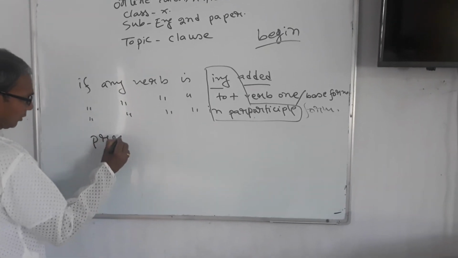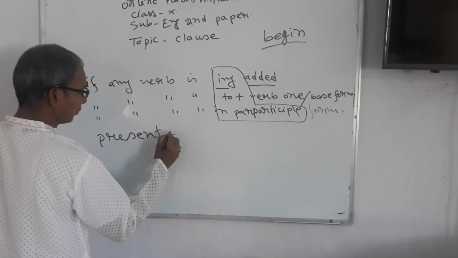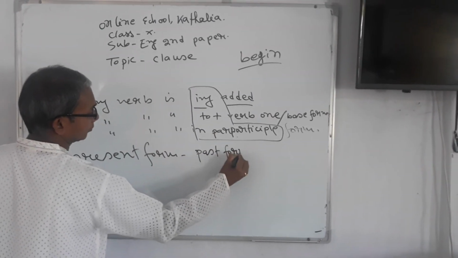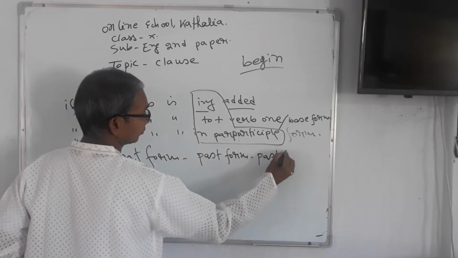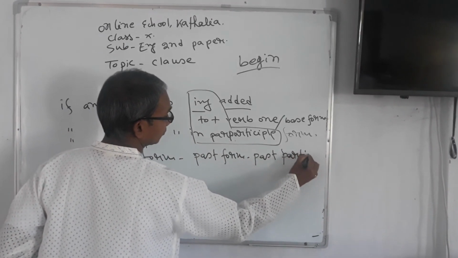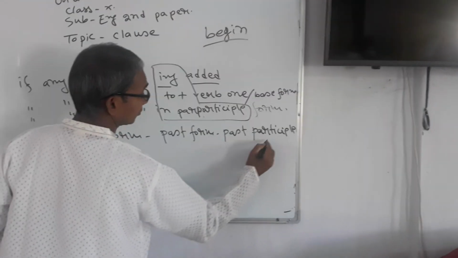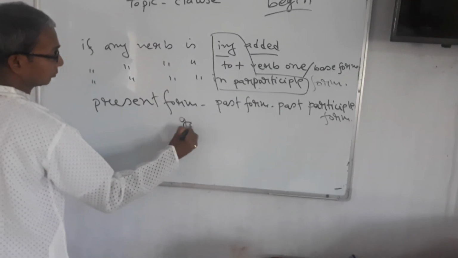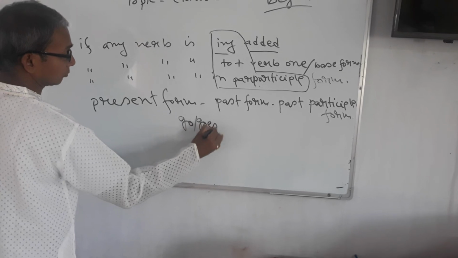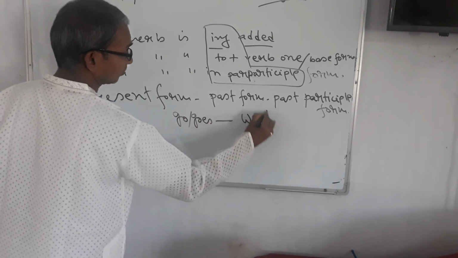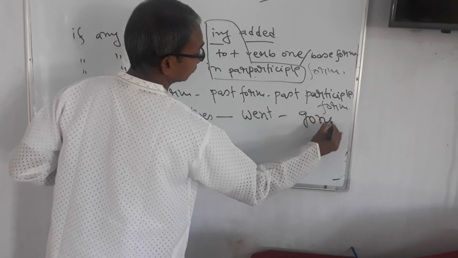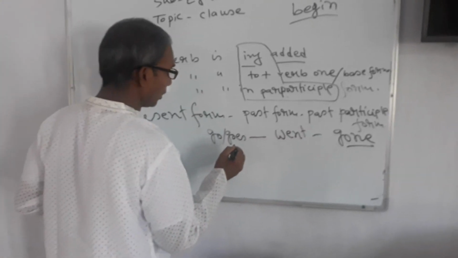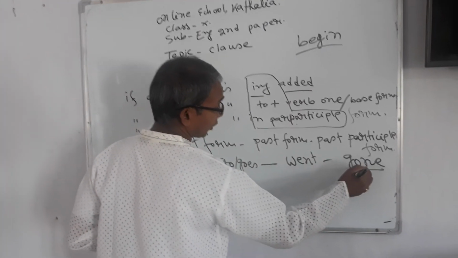For example, the present form is go, the past form is went, and its past participle form is gone.